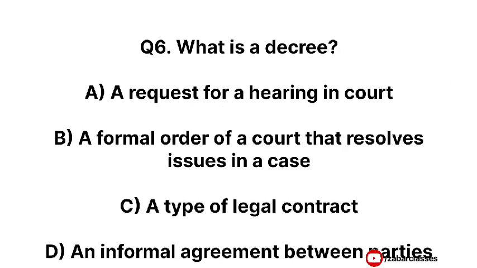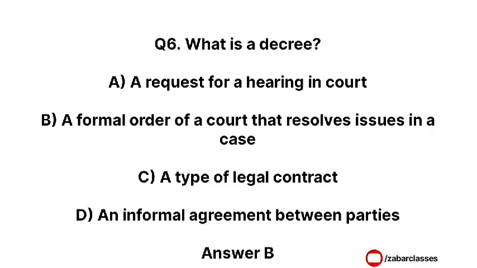Next question is, what is a decree? Option A, a request for a hearing in court. Option B, a formal order of a court that resolves issues in a case. Option C, a type of legal contract. Option D, an informal agreement between parties. Correct answer is option B, a formal order of a court that resolves issues in a case.